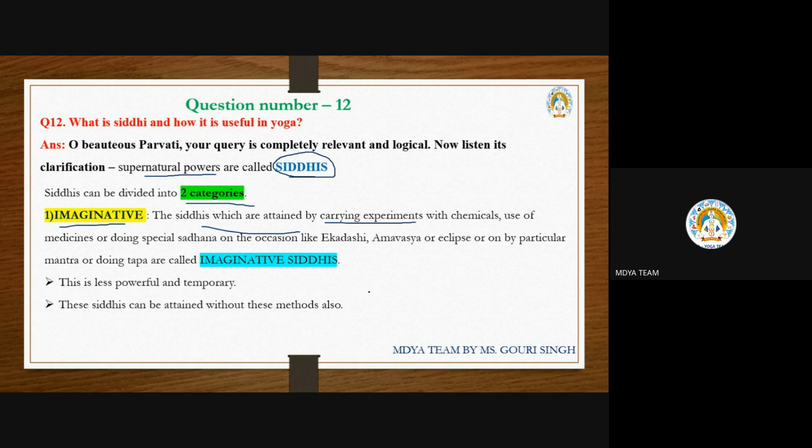If you have seen many movies, by drinking some aushadhi or medicine, a person becomes invisible; the body is not visible, only the sound is there. I am just giving an example. That is also known as imaginative siddhi. And if you look at tantra philosophy, the tantrics do different types of sadhana during Ekadasi and Amavasya, and you can get different types of siddhi by doing that sadhana also.